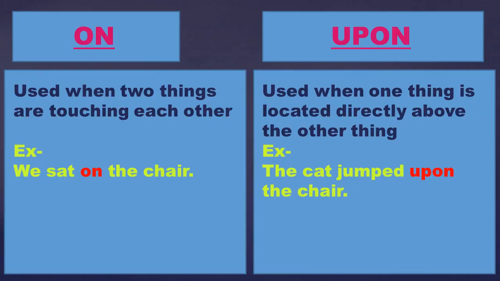Next is on and upon. Same. For rest, on. For motion, upon. On is used when two things are touching each other. We sat on the chair. Upon when one thing is directly located above the other thing. For example, the cat jumped upon the chair. So this was the difference between on and upon.